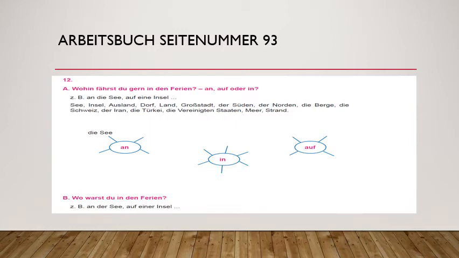Then die Schweiz is feminine, so it will be Ich war in der Schweiz. Der Iran, it is masculine, it will be converted into dative. So Ich war im Iran. Türkei is feminine, that's why Ich war in der Türkei. Vereinigten Staaten is once again the plural one, so it will take dative plural. Ich war in den Vereinigten Staaten. Meer is thus ans Meer, so it will be Ich war am Meer. Am Meer oder an dem Meer, both will go.